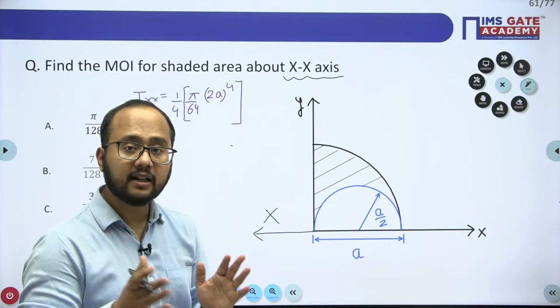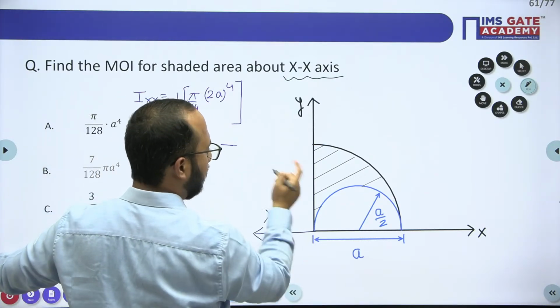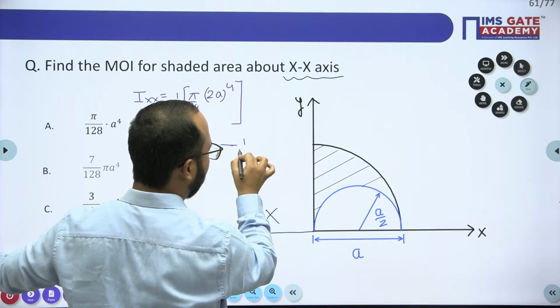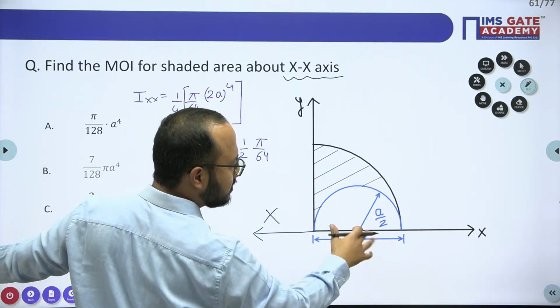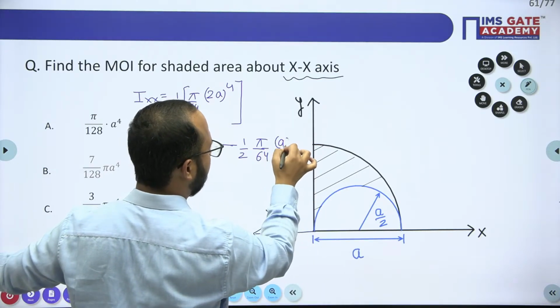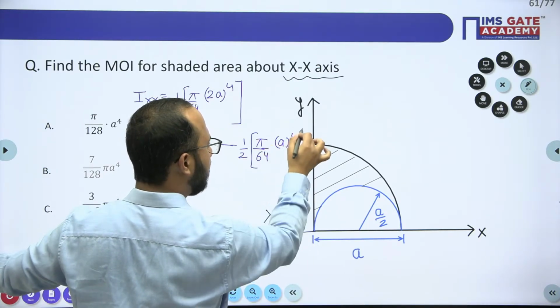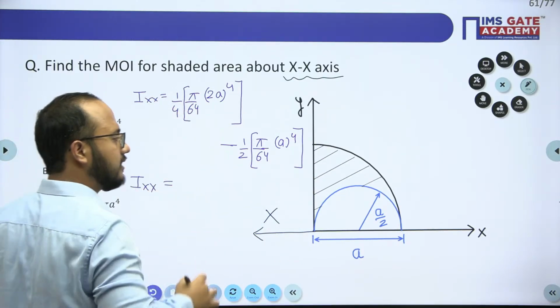So we subtract this one. For the semicircle, it will be just half of the total moment of inertia, pi by 64. But for the semicircle, the diameter will be a only, so a to the power 4. Just take the difference and you will have the answer.